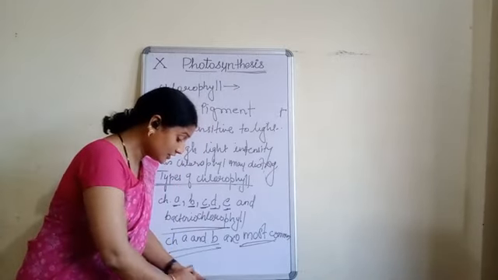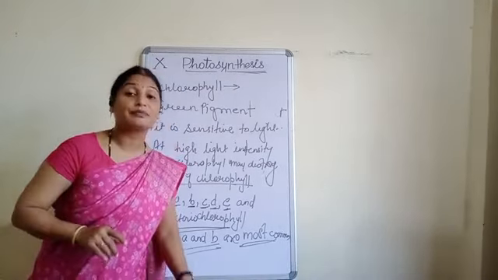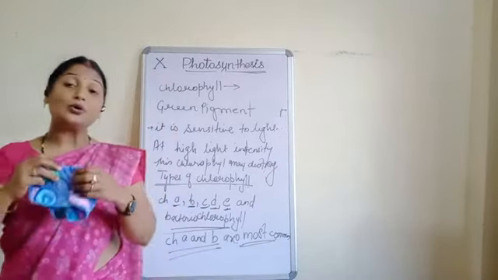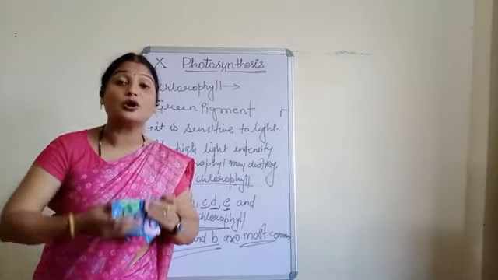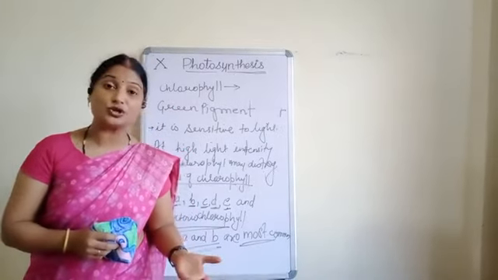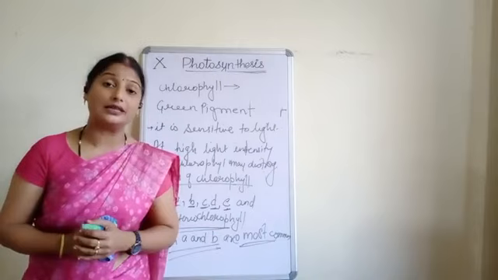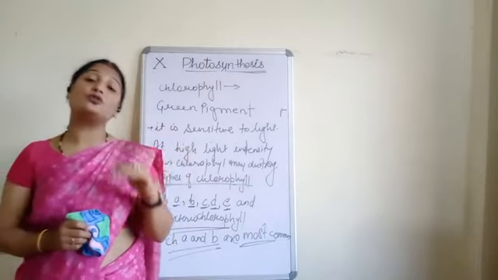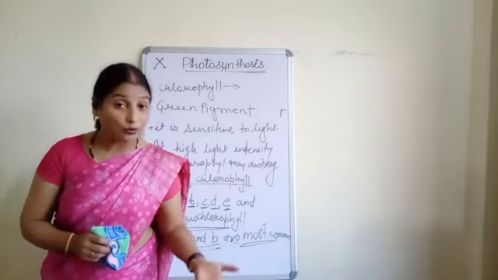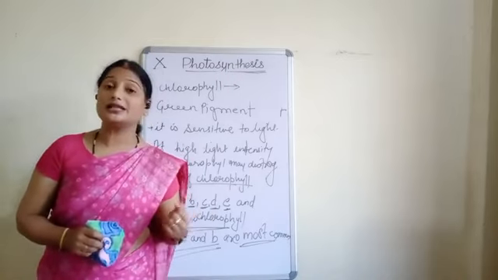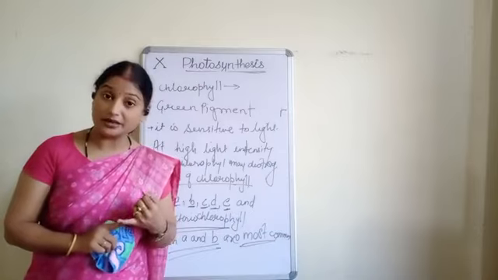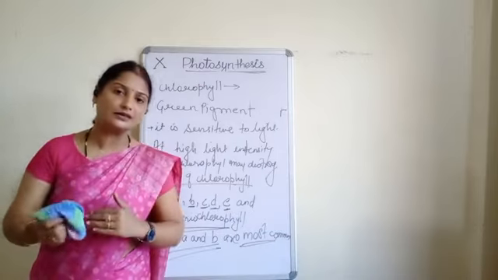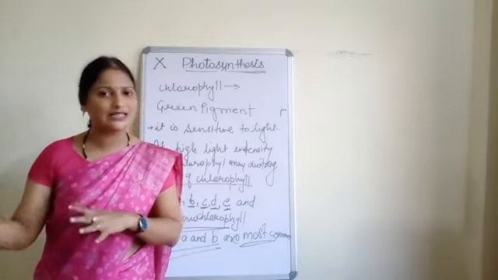Okay. Now see children, let me revise the things once again. We have read about photosynthesis and who can do this photosynthesis? All the autotrophs. What are these autotrophs? Autotrophs are those which can prepare their own food, such as green plants. Green plants can undergo the process of photosynthesis. How do they do it? They take the sunlight as well as water and minerals, carbon dioxide, and inside the chloroplast everything occurs, that we will see in the mechanism.